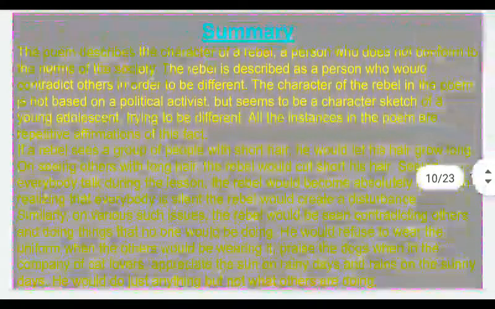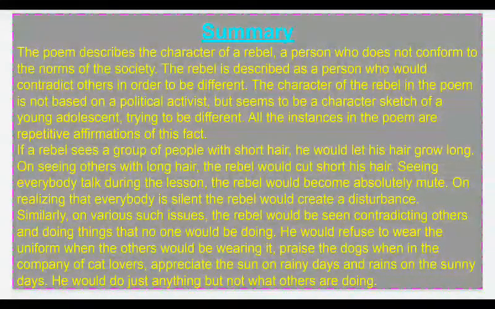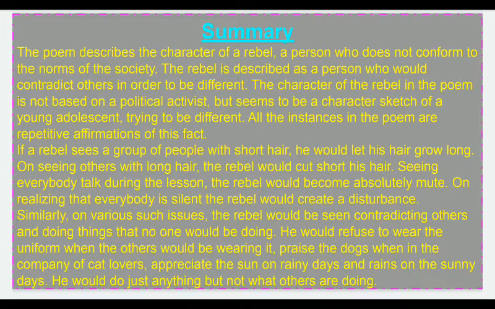So, this was the poem. Now, coming to the summary of the poem. The poem describes the character of a rebel, a person who does not conform to the norms of society. Means who doesn't follow the norms, the conditions of the society. The rebel is described as a person who would contradict others in order to be different. Means rebel will always contradict others, just to show himself different.